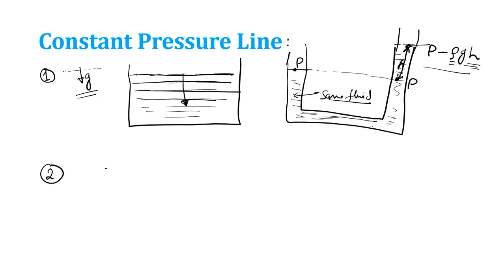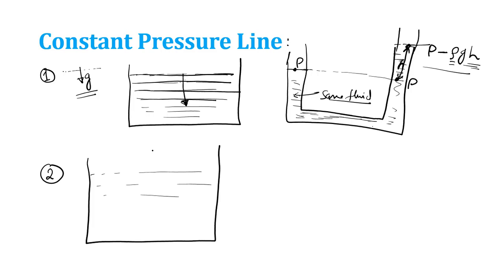Okay, now we have a second case. In this case also I have a bucket full of fluid, and now I start rotating this bucket with speed omega.